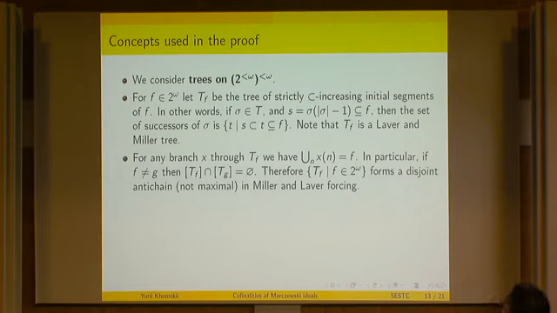So these special trees are a particular kind of Laver-Miller trees, and notice that given any branch through that tree, if we look at the union of the digits, we must obtain the function f. In particular, for different f and g, the trees Tf and Tg are disjoint, therefore we have a disjoint antichain in Miller-Laver forcing, but it's not maximal.